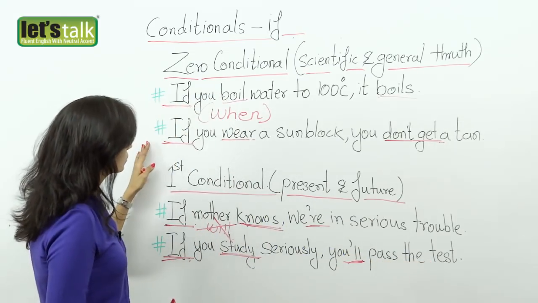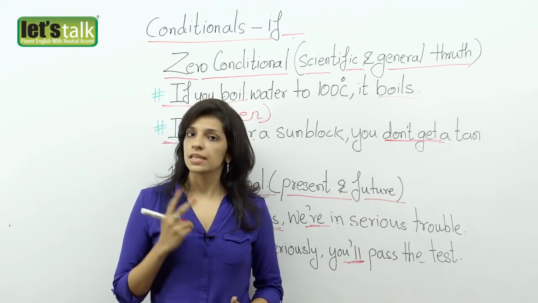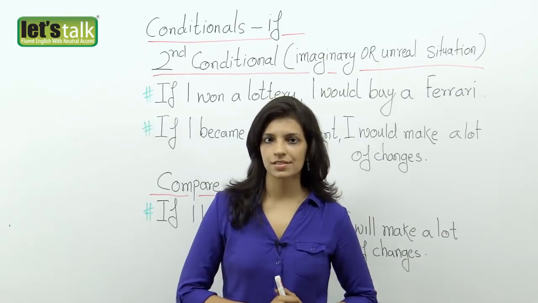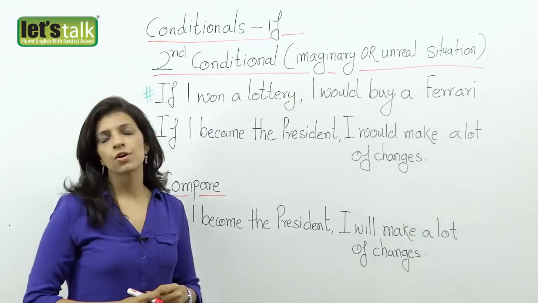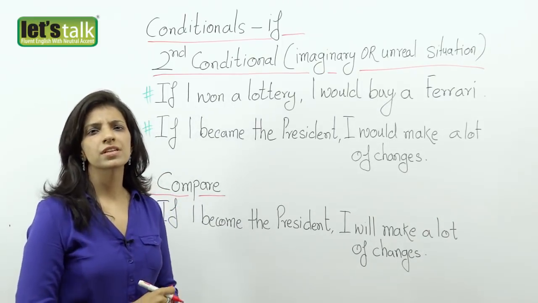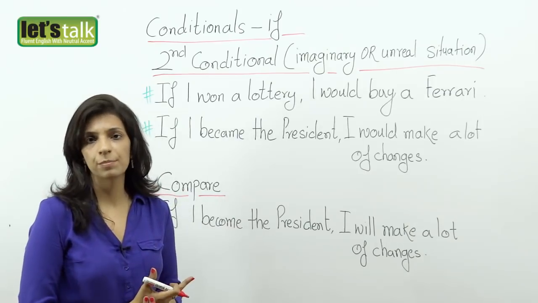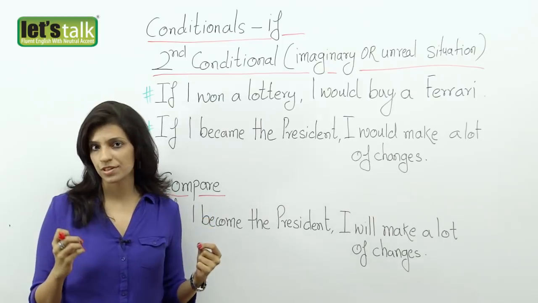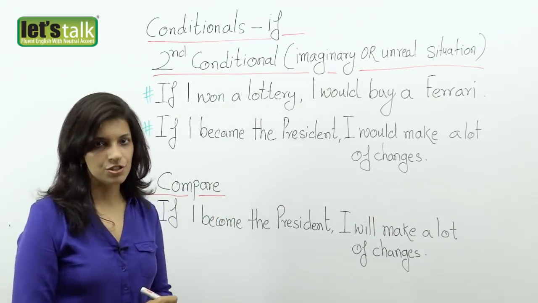Alright, so I hope the zero conditional and the first conditional types are clear. I'm going to take you through the next 2 conditional type of sentences. So now let's take a look at the next conditional sentence. We call it the second conditional. We use this when we talk about a hypothetical situation, something that's unreal, you imagine, and of course it's not possible for it to happen. So something that is not real, you imagine, or something that is hypothetical, probably it could just be a vague idea, you use the second conditional.